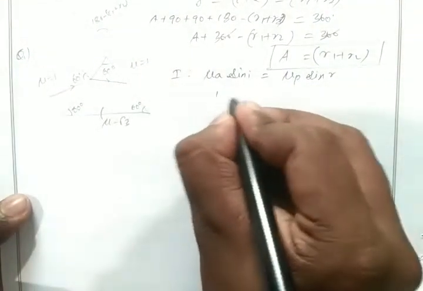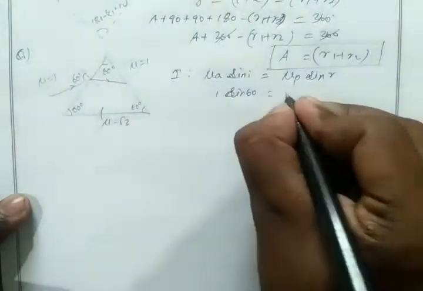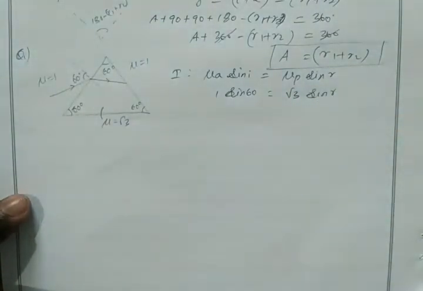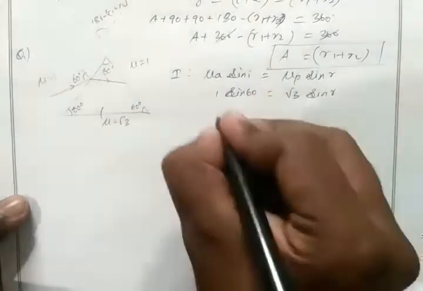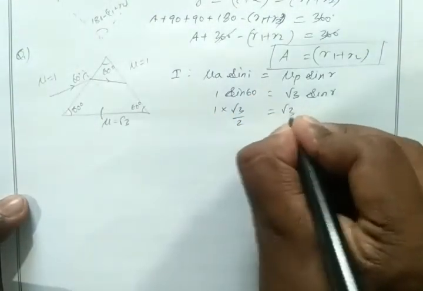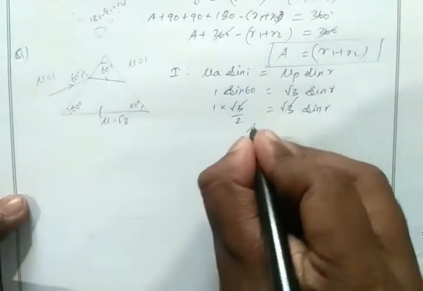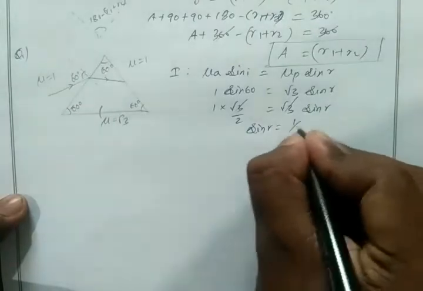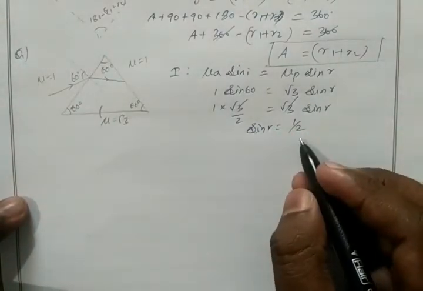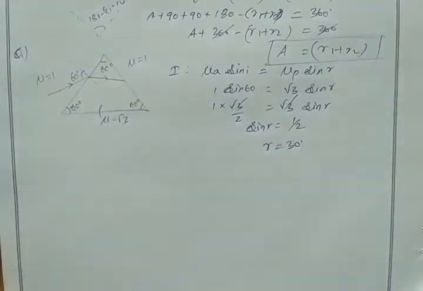So mu A is 1, sin 60, the angle of incidence given is 60 degree. Mu P is root 3, sin R we don't know. The sin 60 value is root 3 by 2, so 1 into root 3 by 2 equals root 3 sin R. Root 3 can cancel, then sin R equals 1 by 2. Okay, so for sin R equal to 1 by 2, we have R equal to 30 degree. For sin 30 degree, the answer will be 1 by 2.